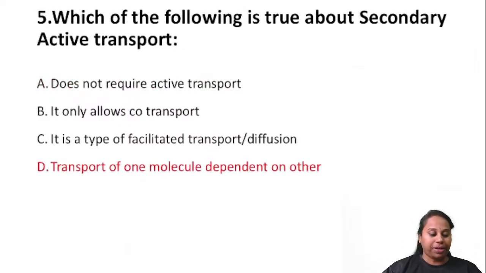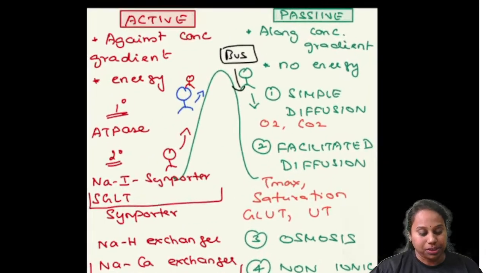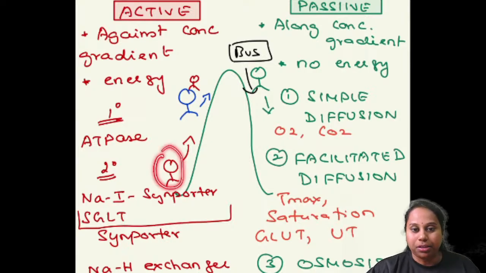Question number 5. Which of the following is true about secondary active transport? What are the different types of transport mechanisms? So we have already learned this with the help of a person who is climbing the mountain. So just listen to this. First we'll do active transport.